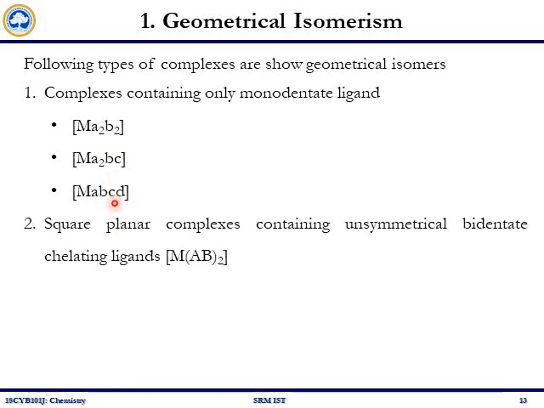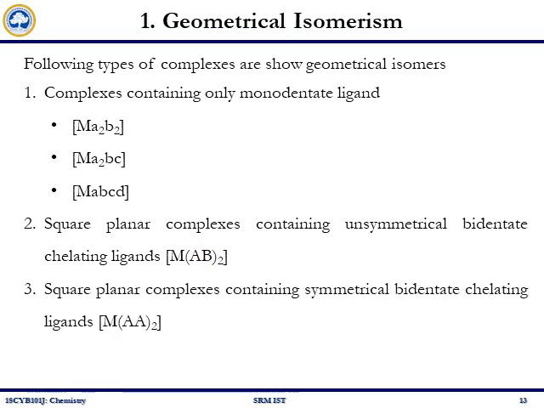Second, you can see geometrical isomerism in square planar complexes containing an unsymmetrical bidentate chelating ligand. Here a single ligand has 2 sides through which it can form a coordination compound, a side A and a side B, and this ligand is unsymmetrical in nature.